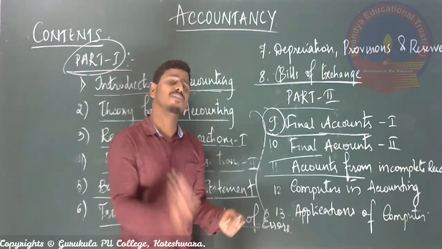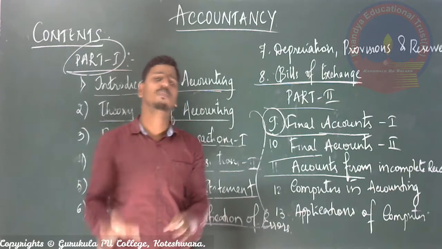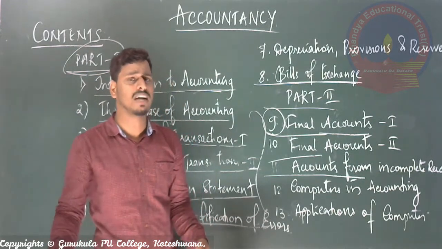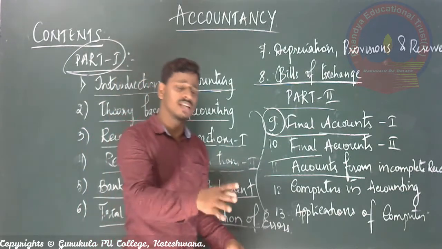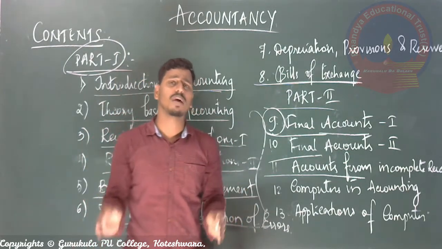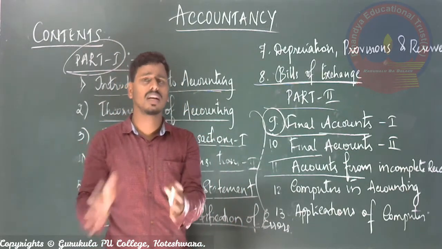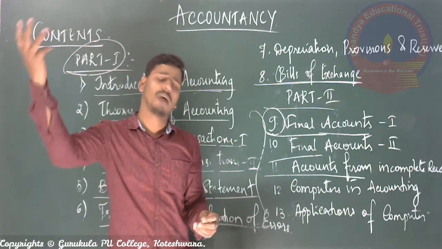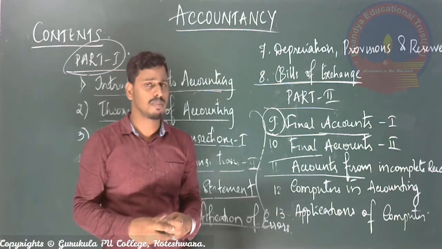So they do everything in accounting in a proper manner by following the rules and regulations for every activity, and maintaining everything in a proper manner is called accounting work. And normally it is maintained by most organizations, most companies.